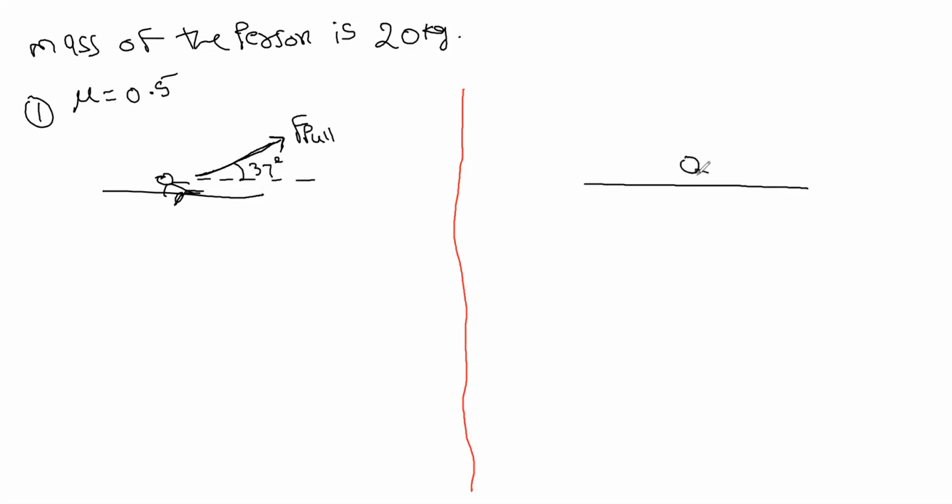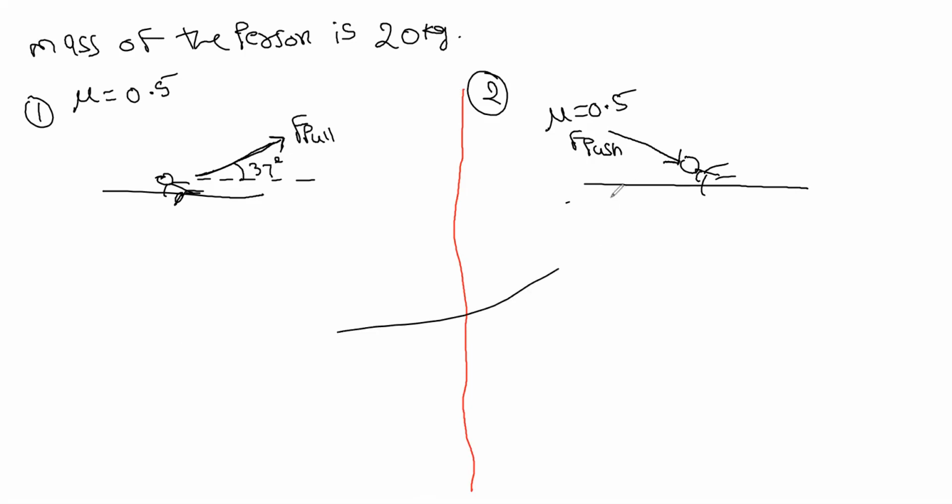Same thing, the same person of the same mass, the same mu, the same surface. Now here you are pushing him. In which case do you require less amount of force? Yeah, the same angle itself, 37 degrees.